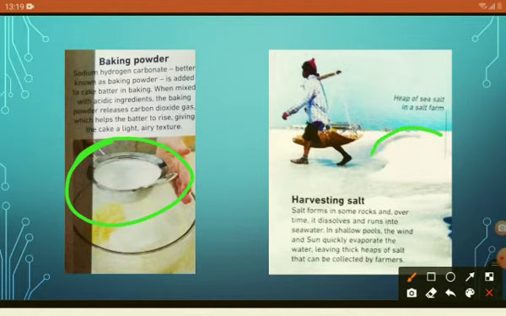Now this small hill or mountain, you can say, is a heap of sea salt in salt form. Harvesting salt. Salt forms in rock and over time it dissolves and runs into seawater. In shallow pools, the wind and sun quickly evaporate the water, leaving a thick heap of salt that can be collected by farmers.